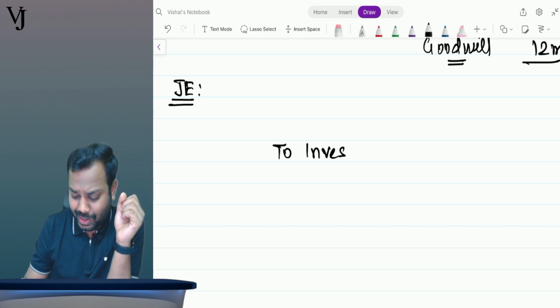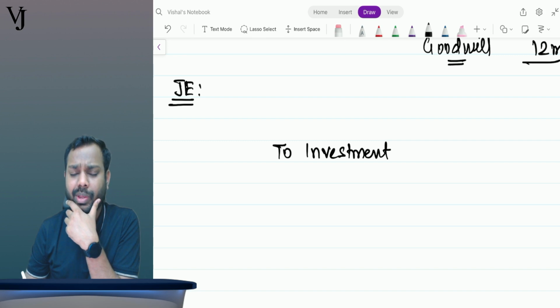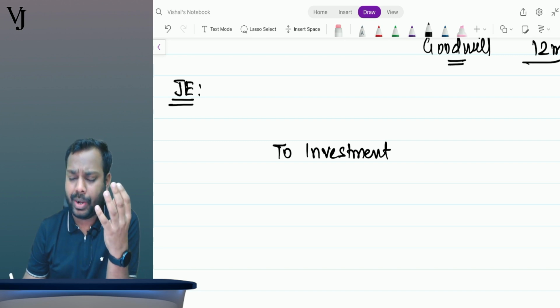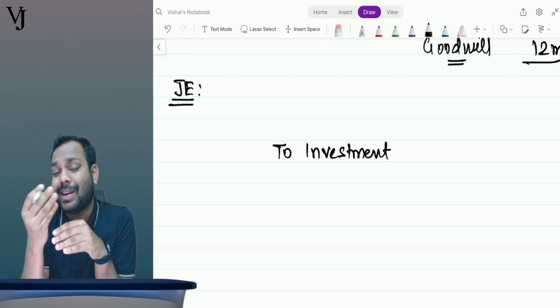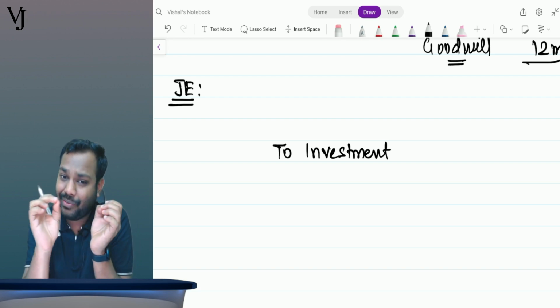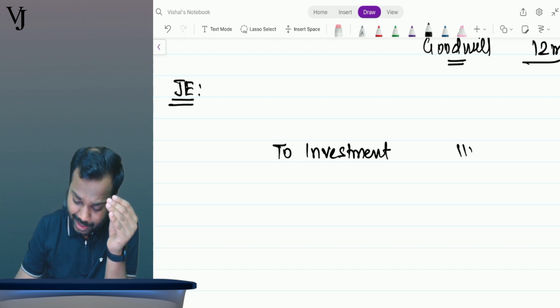Sir, if we have to de-recognize the investments, then why we rectified the value of investment in the consolidated SOFP in the pre-populated file? Because to de-recognize also, we have to first arrive at the correct amount, right? So first we rectified it and then we de-recognize it off. So investment will be de-recognized at 110 million.